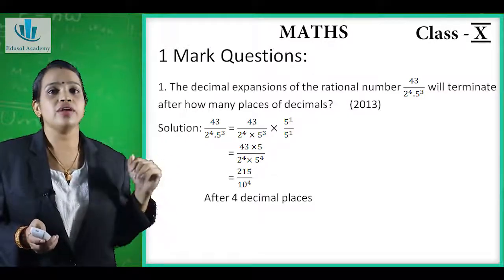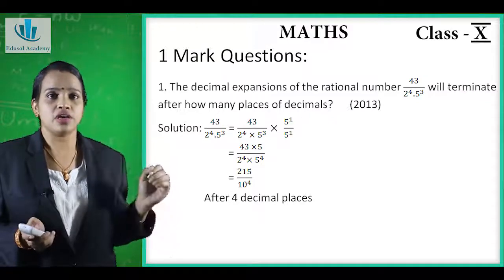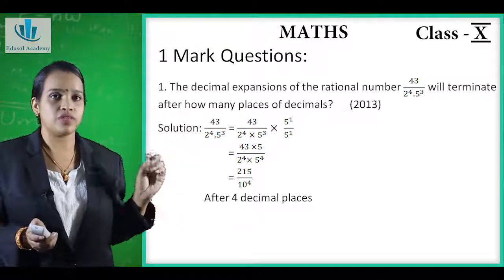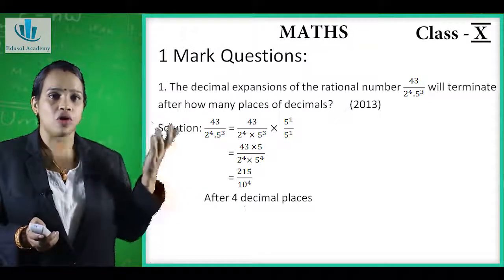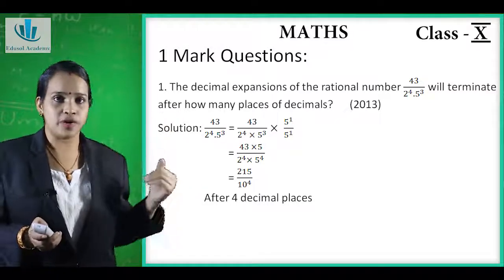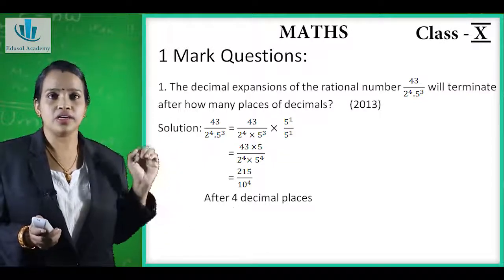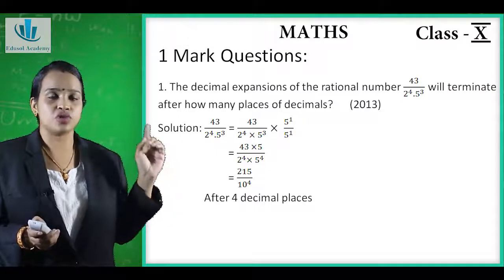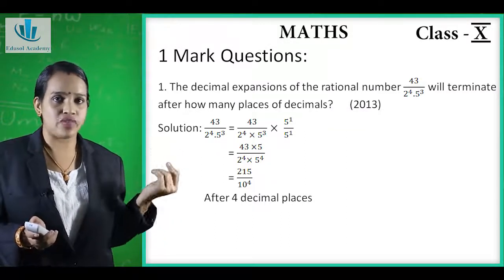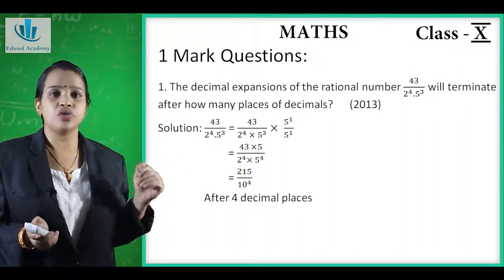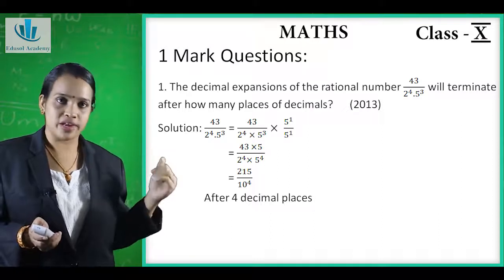So we will solve it. 43 upon 2 raised to 4 into 5 raised to 3. Here you can see both the powers are different, so we will make it same. So we will multiply 5 raised to 1 on the numerator and denominator. So it becomes 43 into 5 upon 2 raised to 4 into 5 raised to 3 plus 1, which becomes 5 raised to 4.